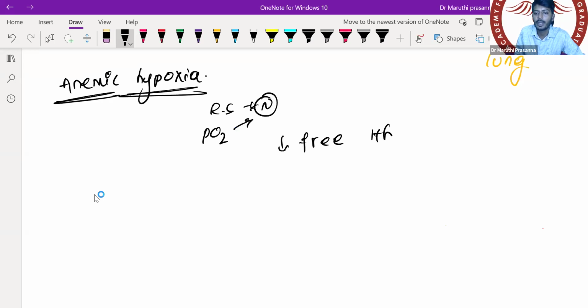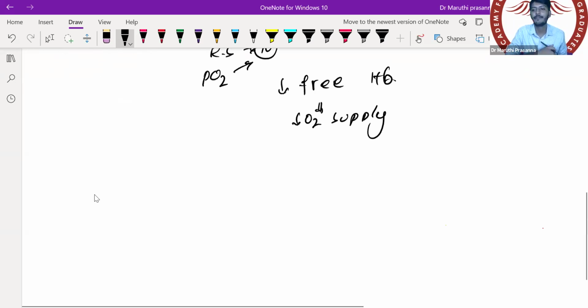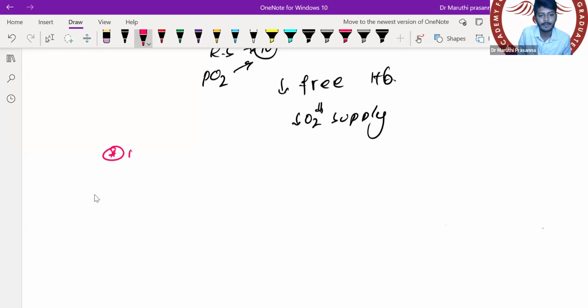Whenever there is a decrease of free hemoglobin, hemoglobin is not free. If hemoglobin is not free, there is nobody to transport the oxygen. So decrease of free hemoglobin will lead to decreased O2 supply. That is only your anemic hypoxia. Now when we are speaking of anemic hypoxia, what are the causes? The first cause is anemia itself.